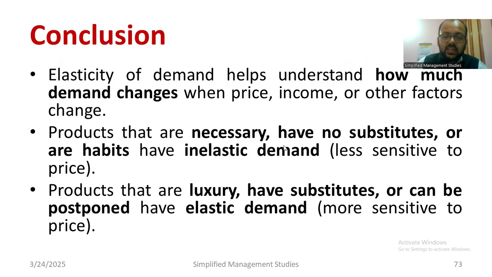Products that are necessary, have no substitute, or involve habits belong to inelastic demand: salt, medicine, sugar, whatever the price may be. Similarly, luxury products that have substitutes or can be postponed come under elastic demand, more sensitive to price changes. So that is the major conclusion.